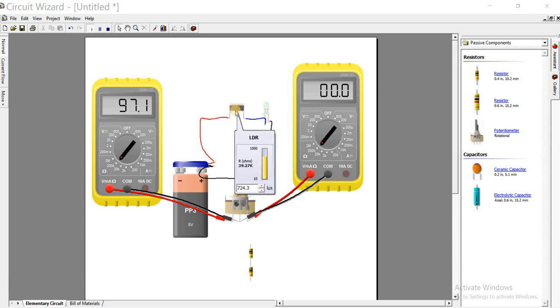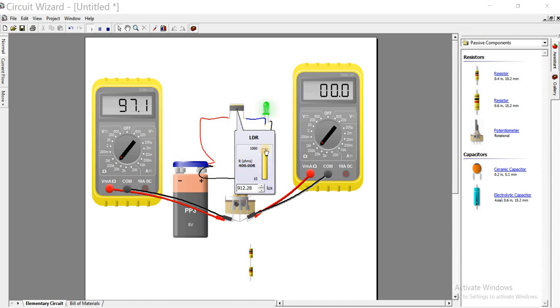If you increase the brightness, assuming you put a torchlight on it, as the brightness is increasing, the resistance of the LDR will be decreasing. You know this 35.8K.